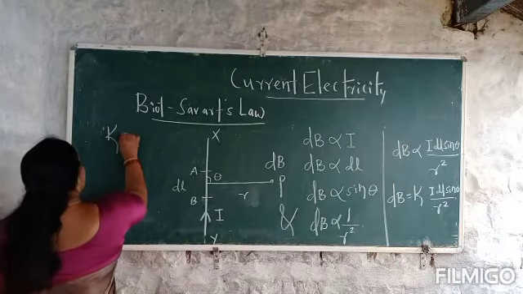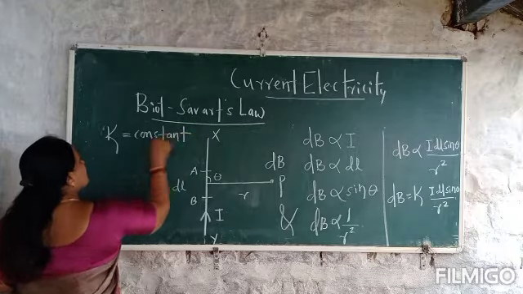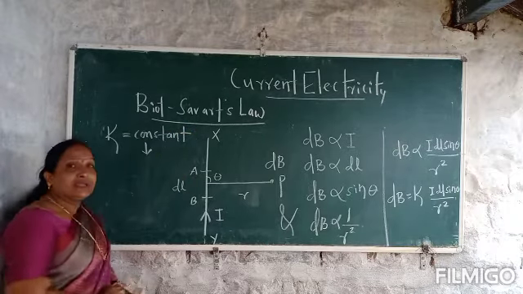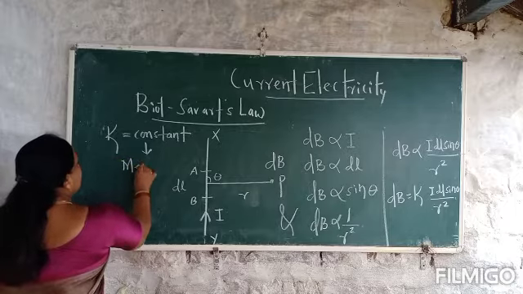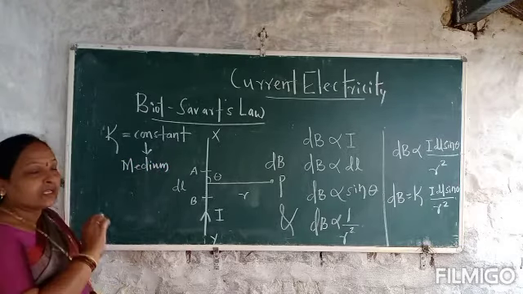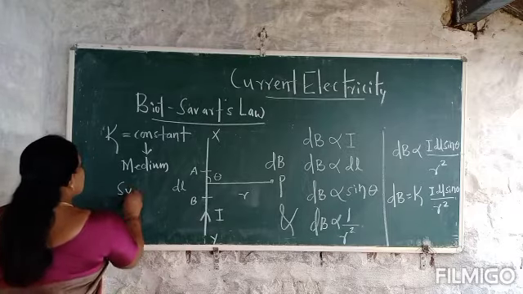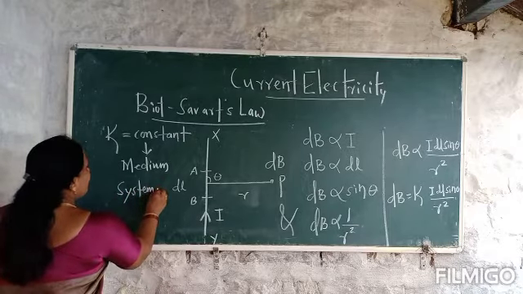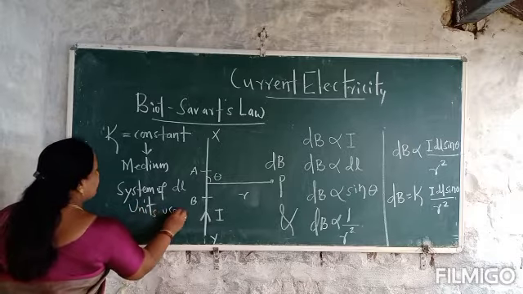K is a constant, and this constant depends on two factors. It depends upon the medium in which the conductor is placed and also the system of units used.